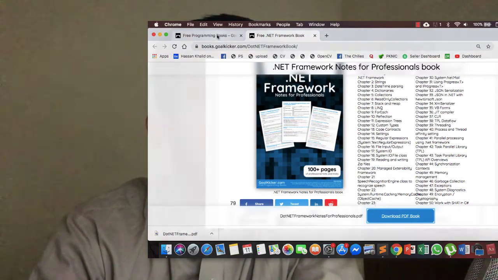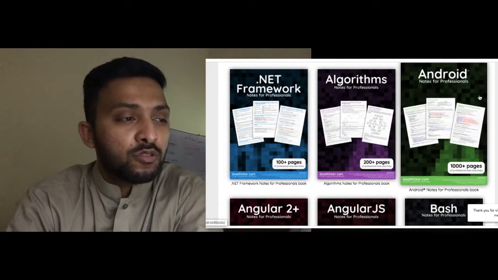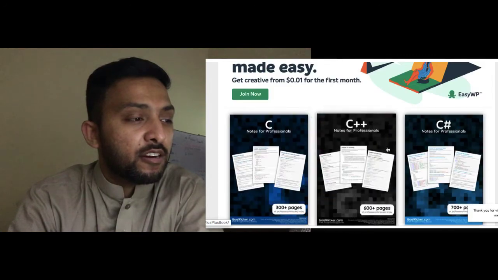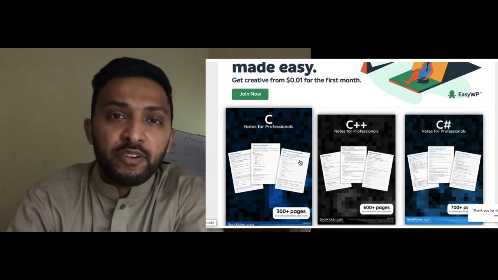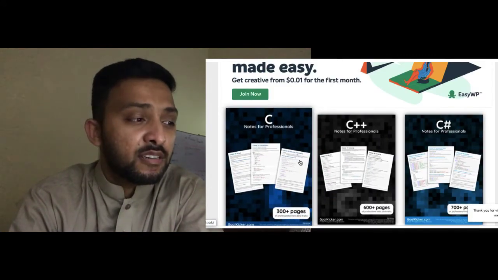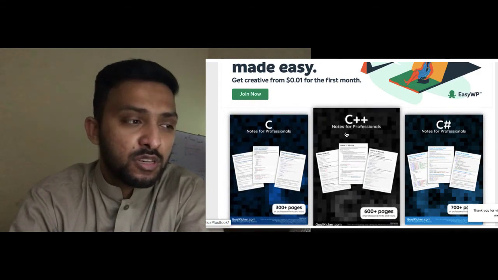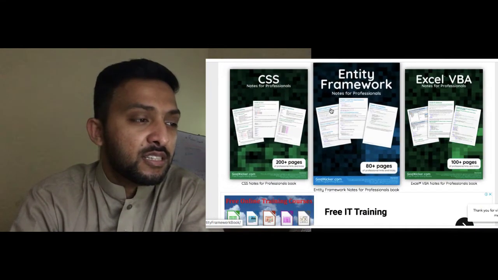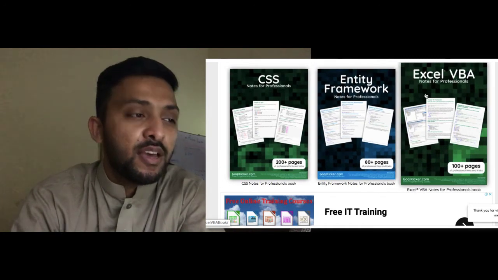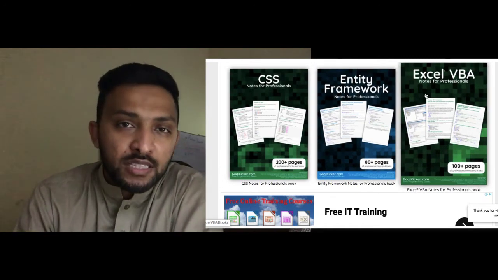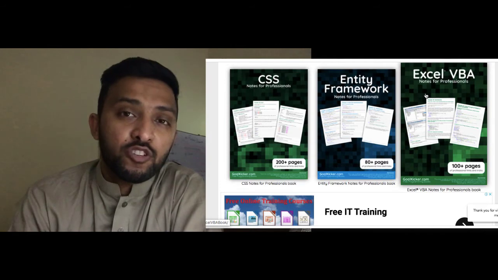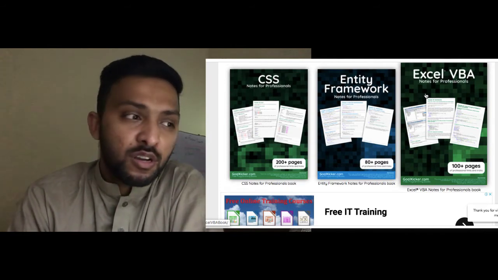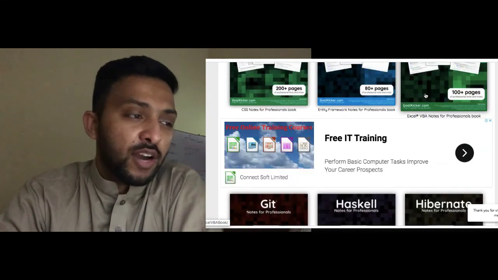And let me share with you some more stuff. You can also download Android books, algorithms, Angular, Bash, and also the C language. C language is my favorite language because it's very basic and easy to understand, and also C++ too. So here we have C sharp and also CSS, Entity Framework, Excel VBA. As you may not know, Excel VBA is actually a Visual Basic style. We can say in Excel you can automate a bunch of different work, and add more formulas.